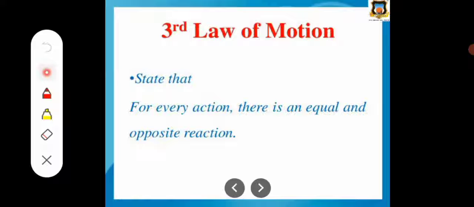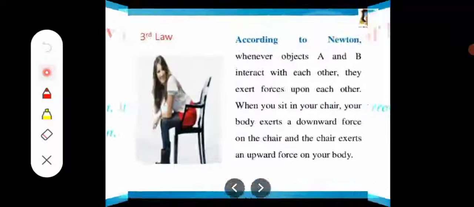If we press the surface of a table with our finger, the finger bends a little, because the table simultaneously exerts an equal force in the opposite direction. That is why for every action there is always an equal and opposite reaction.